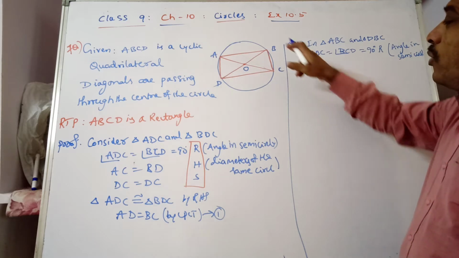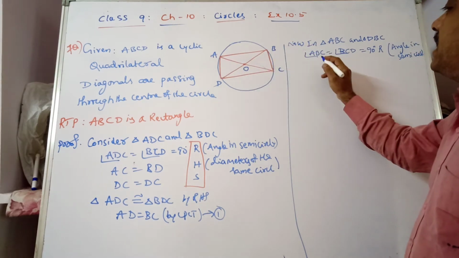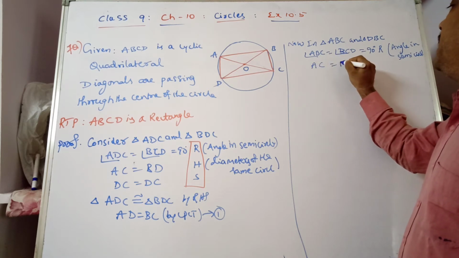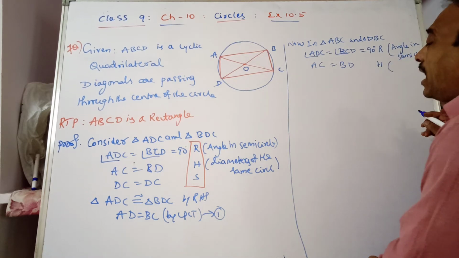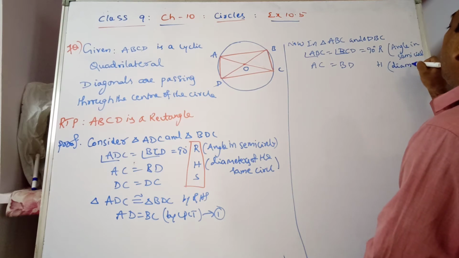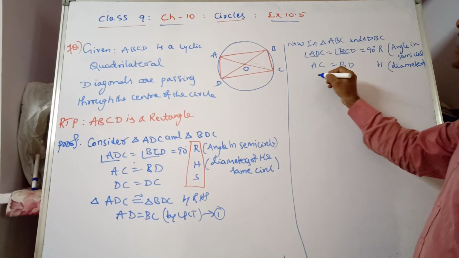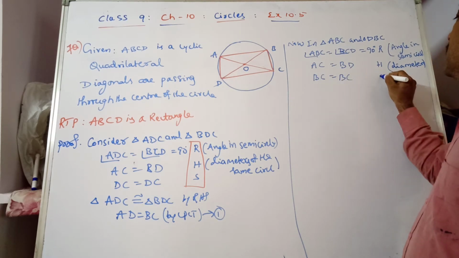Next, BC is common. In both the triangles we have again the diagonals, AC is equal to BD. This is the hypotenuse, but they are diameters of the circle. And one more side is common in both, that is BC is equal to BC. That is a side.